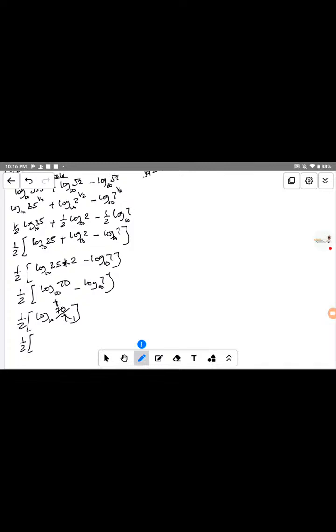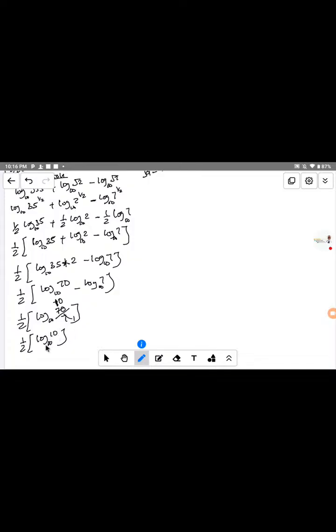Don't make a mistake. 70 divided by 7 is 10, so this one we have 10. It's not 7, I made a mistake. We have 10. So that means that we have a log of base 10 of 10, and again here we have log of base 10 of 10.